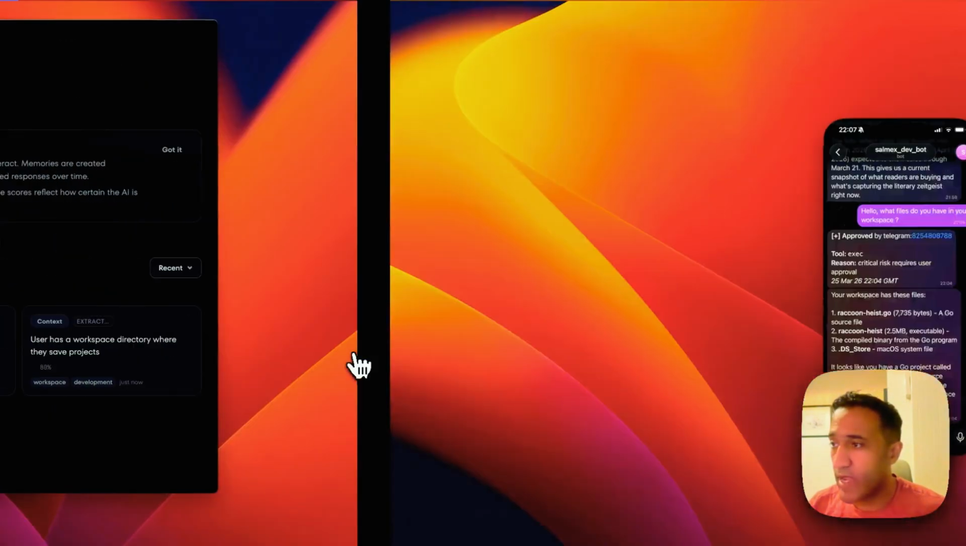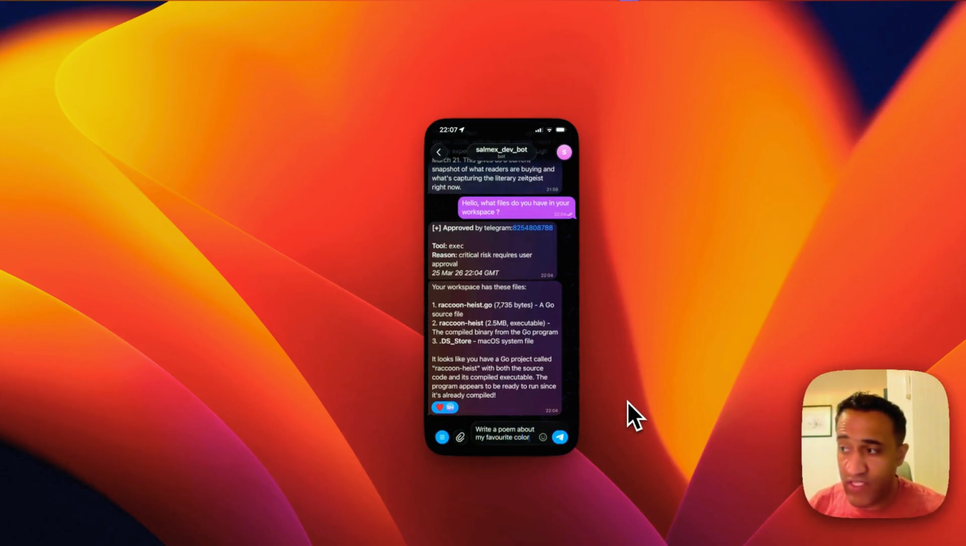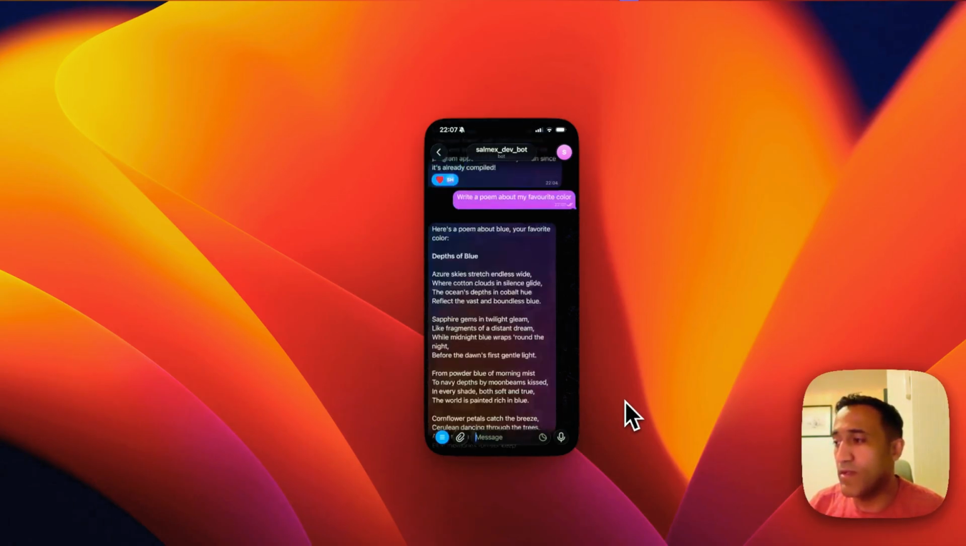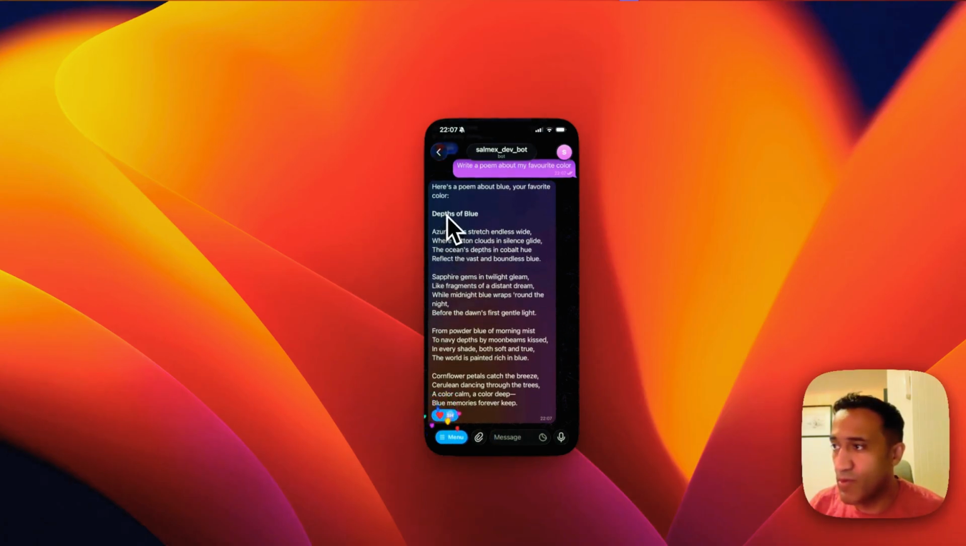We will go back to Telegram, and we will ask the AI agent to write a poem that involves my favorite color. I did not mention the color here. I just mentioned my favorite color, and because it has access to memory, it will figure out that it's blue, and it will write the poem about it. As you can see here, depth in blue, and a very beautiful poem about that.